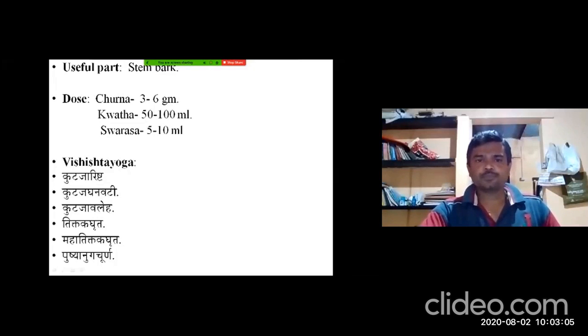Matra: Churna 3 to 6 gram, Kwata 50 to 100 ml, Swarasa 5 to 10 ml. And Vishishta Yoga are Kutaja Arishta, Kutaja Ganavati, Kutaja Avaleha, Tiktaka Gruta, Mahatiktaka Gruta, and Pushyanuga Churna.